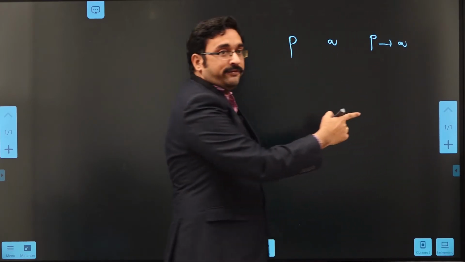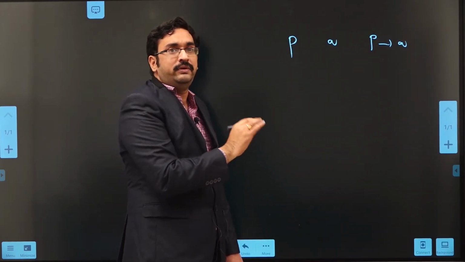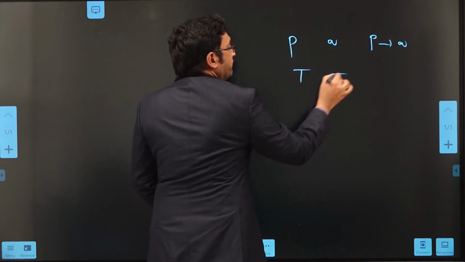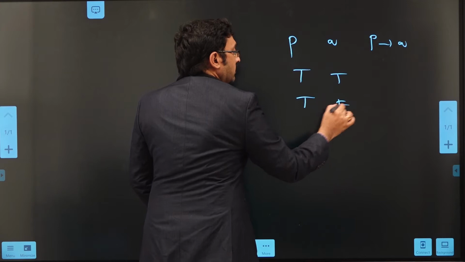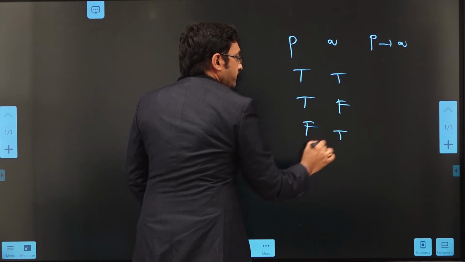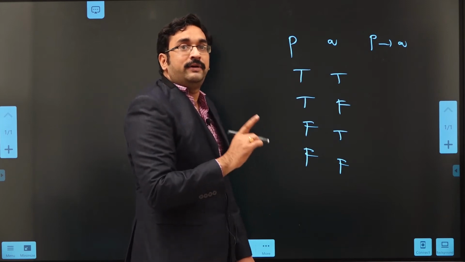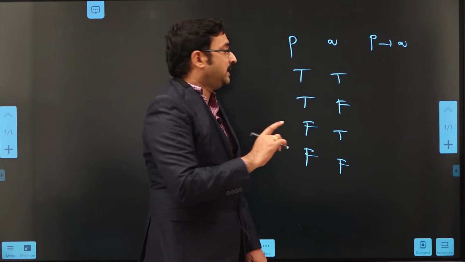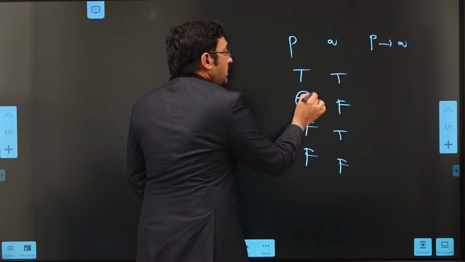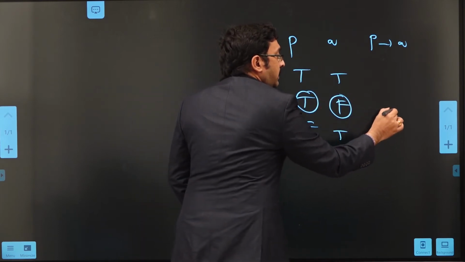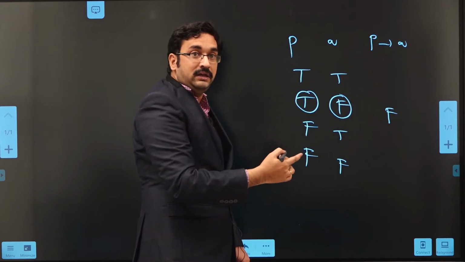As there are two different variables, in this table we will have 4 rows: both true, true false, false true, false false. We know that implication is false for only one case, that is when p is true and q is false. In all remaining cases it will be true.